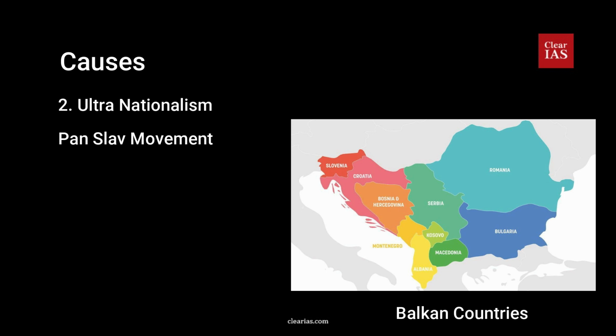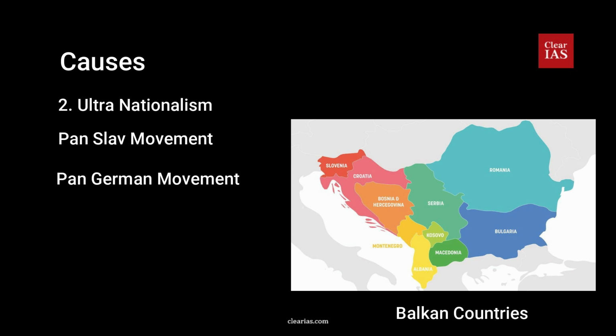Other major European powers were alarmed at the growth of Russian influence in the Balkans. So they wanted to check Russian influence, while Austria-Hungary had plans for expansion in this area. Corresponding to the Pan-Slav movement, there was a Pan-German movement which aimed at the expansion of Germany all over Central Europe and in the Balkans.